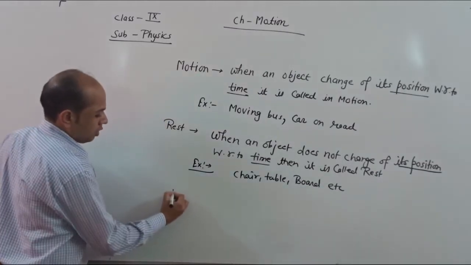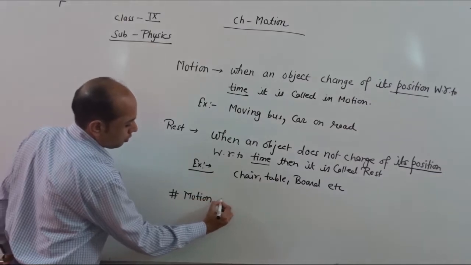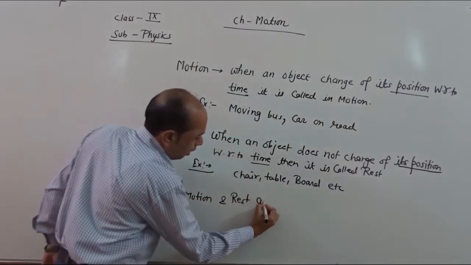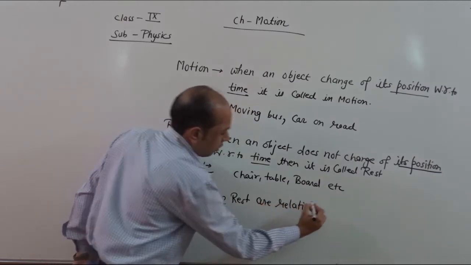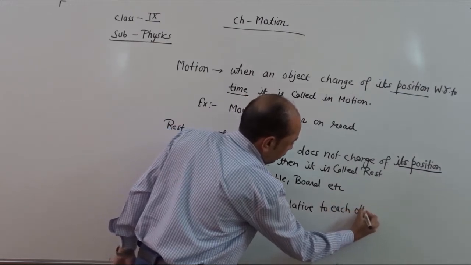One more thing related to motion and rest: motion and rest are relative to each other.